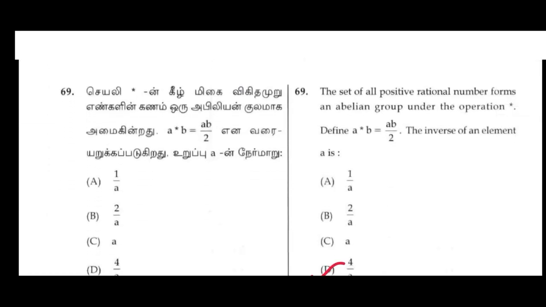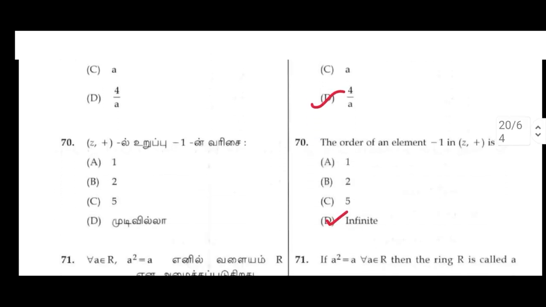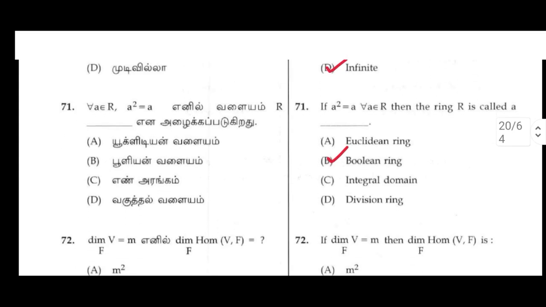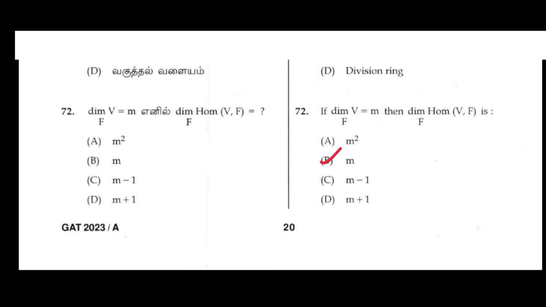69. The set of all positive rational numbers forms an abelian group under the operation star. Define a star b equal to ab divided by 2. Then the inverse of an element a is D option, 4 by a. 70. The order of the element minus 1 in Z plus is infinity. 71. If a square equal to a for all a belongs to R, then the ring R is called a Boolean ring. 72. If dimension V equal to m, then dimension of Hom of V, F is B option, m.